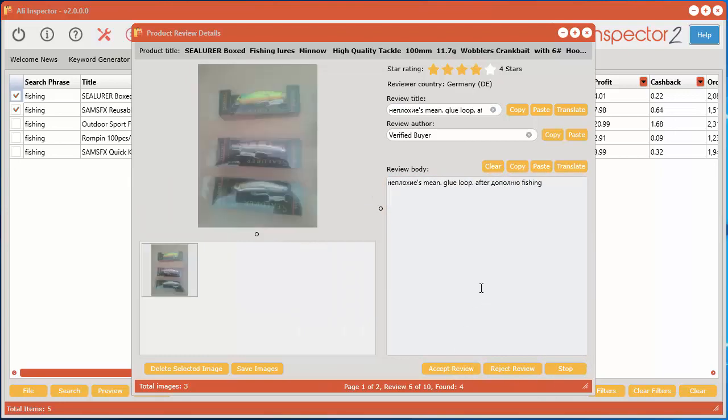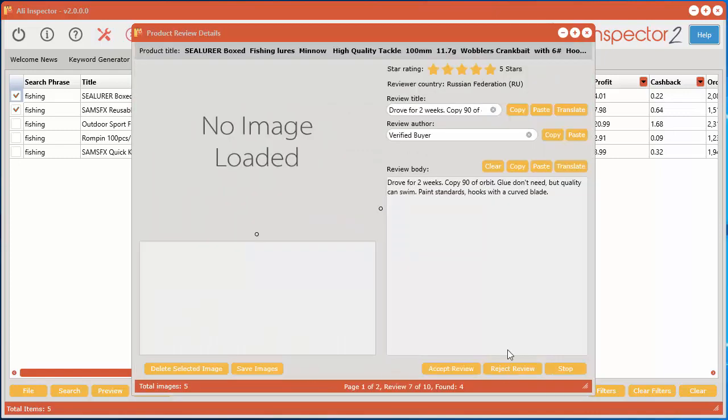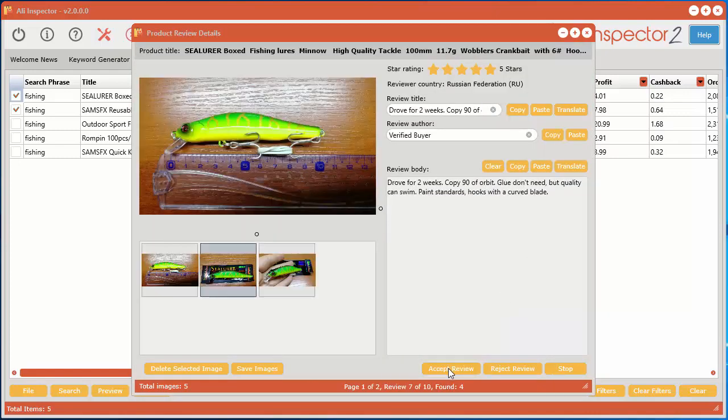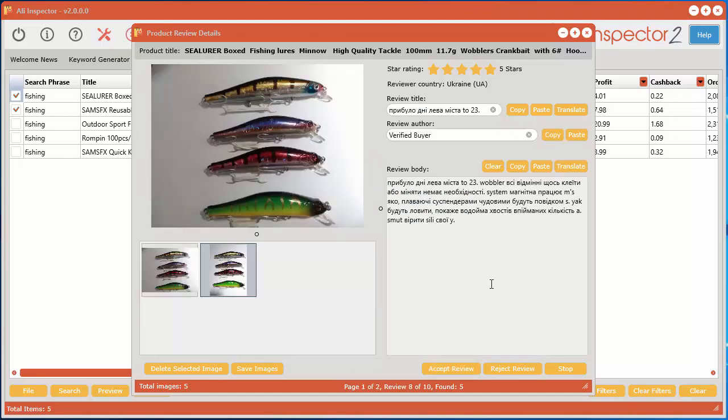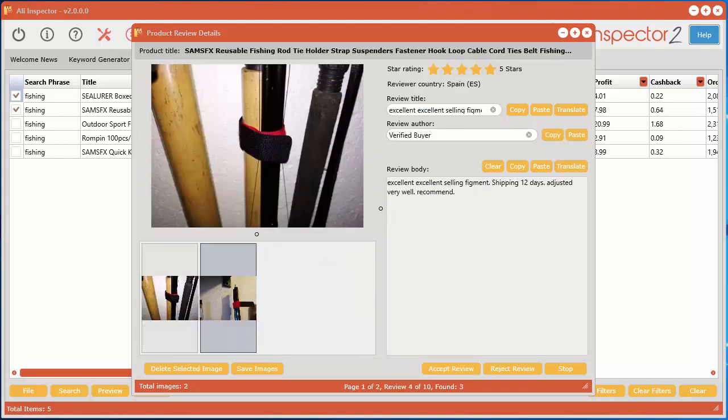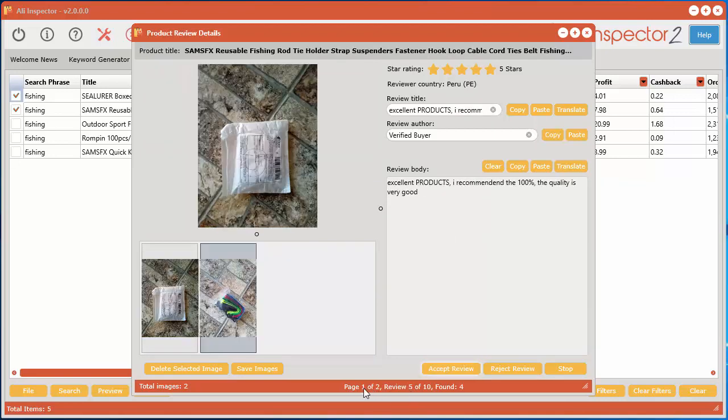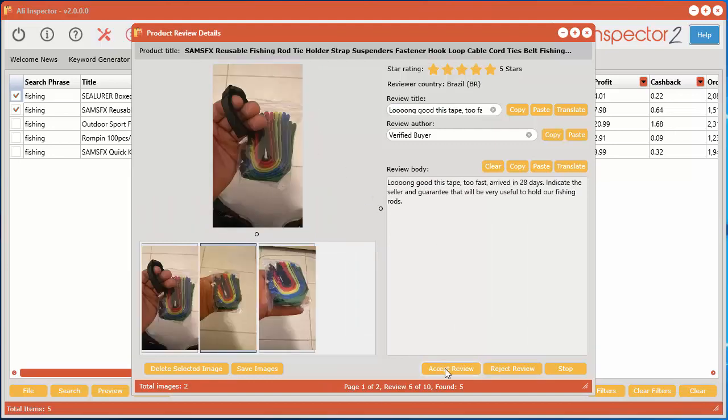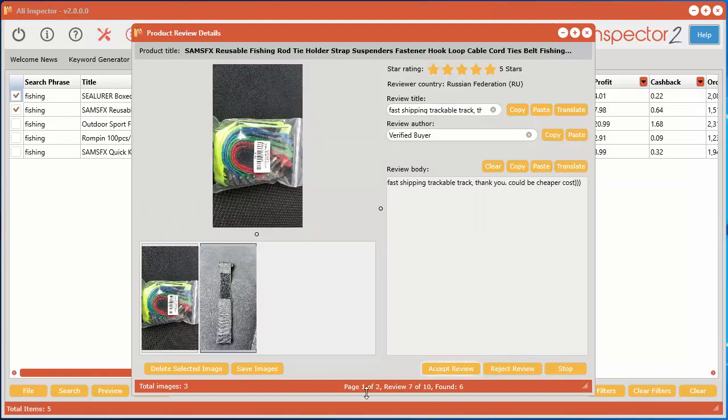So accept, reject, accept. So I was just pausing there and accepting and rejecting reviews, but I do want to show you down here. It'll tell you what page reviews you're on and the review 5 of 10. So there's 10 reviews per page, and then found is how many basically I've accepted for this one. So right now we're looking at those little strappy things that strap the poles, fishing poles. So once you get to page 2 of 2 and 10 of 10, you're done.